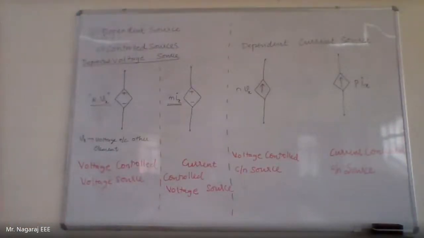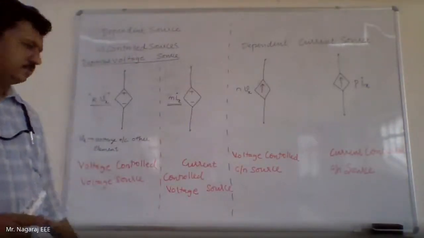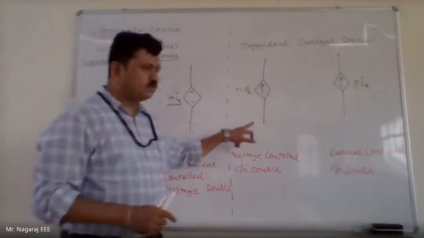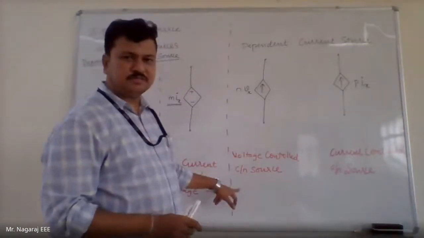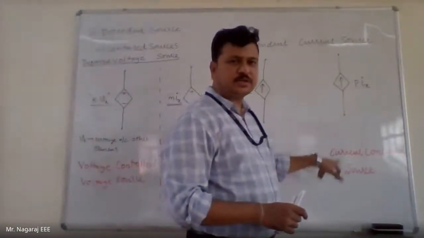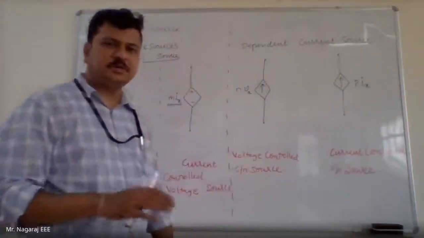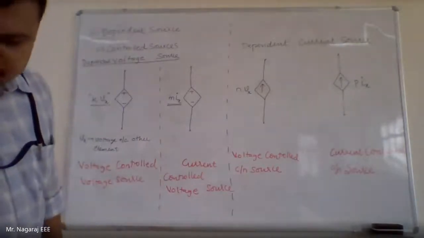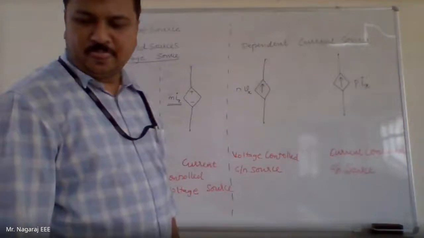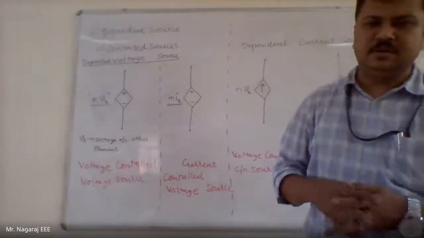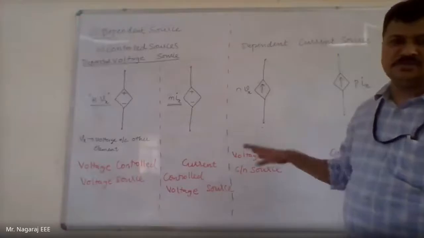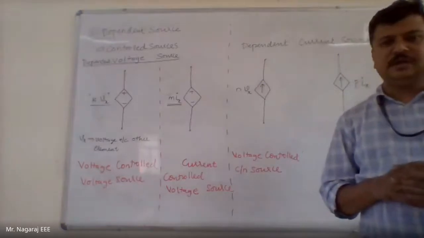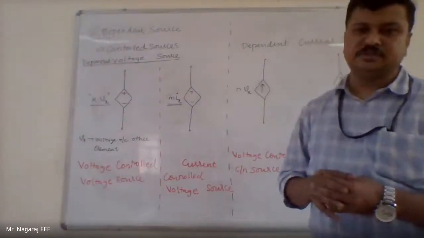A dependent source can be a voltage source controlled by voltage. A dependent source can be a voltage source controlled by current. A dependent source can be a current source controlled by voltage. A dependent source can be a current source controlled by current. But all these controlling parameters are in some other elements. Okay, so this is all about your sources today. In the coming classes, I will give you small circuit examples for these four combinations. And then we will move into source transformation, ideal sources and practical sources, and source shifting.